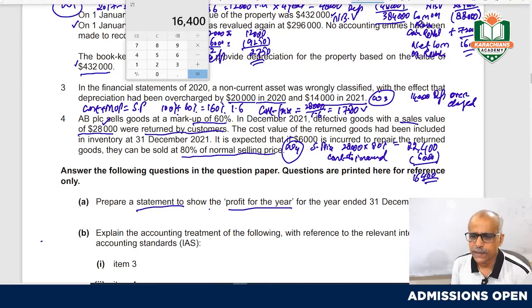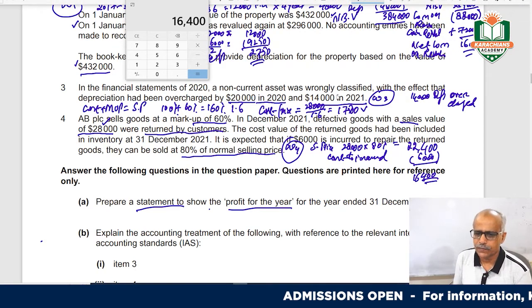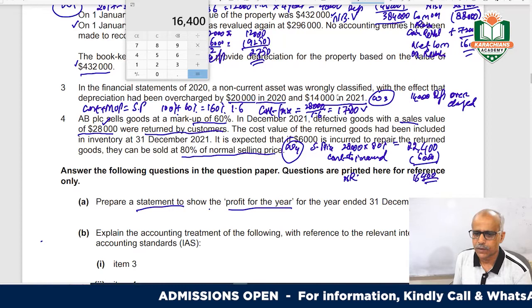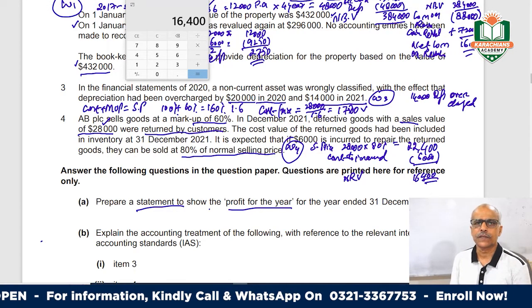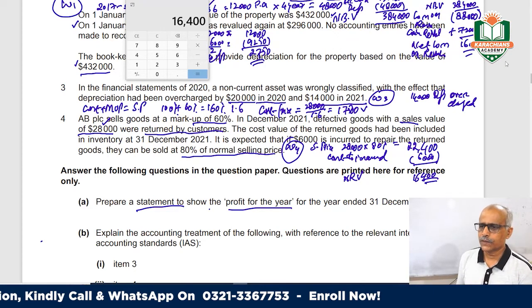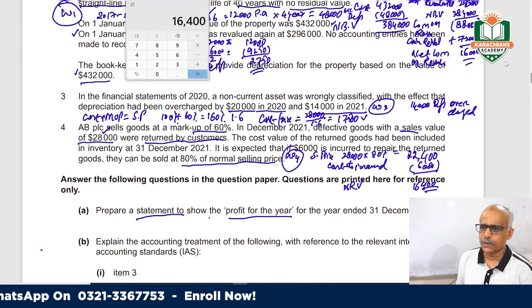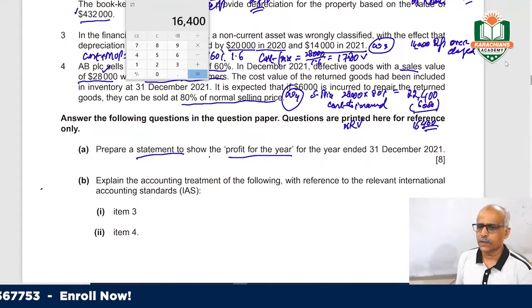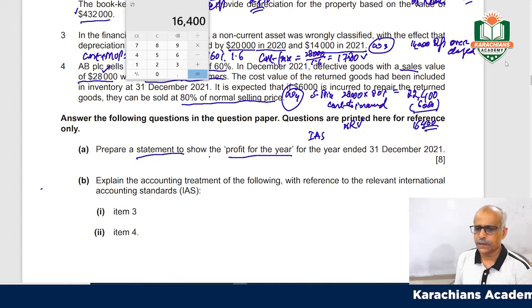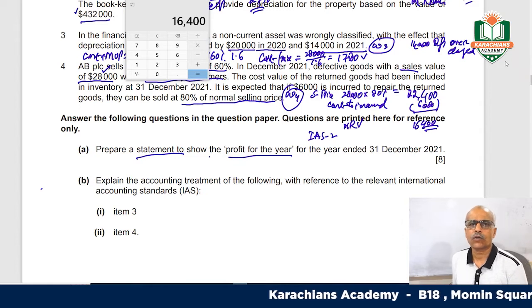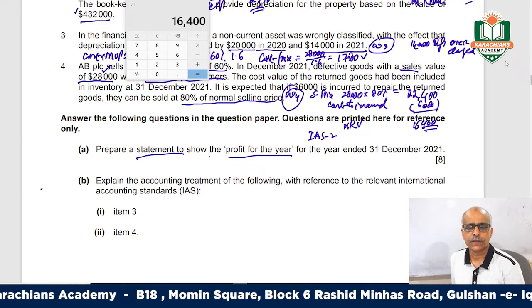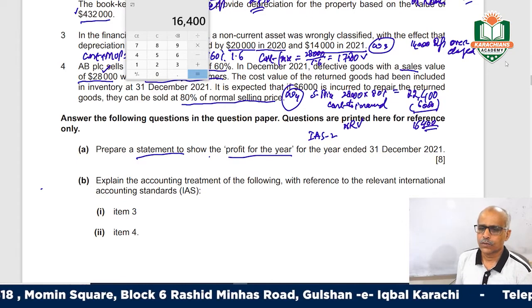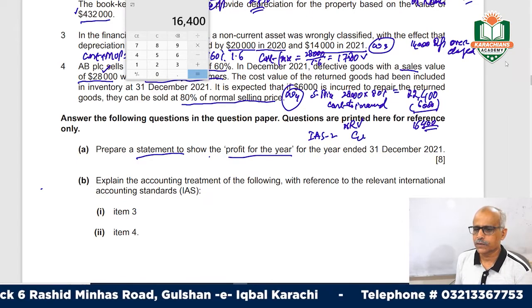This will be the NRV, net realizable value. The NRV of this stock will be 16,400, and we know International Accounting Standard 2, IAS 2, says the lower of cost or NRV is the value of the goods.